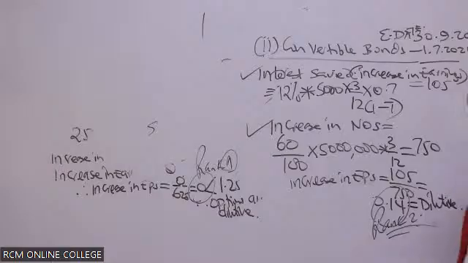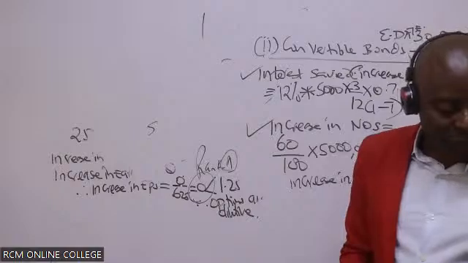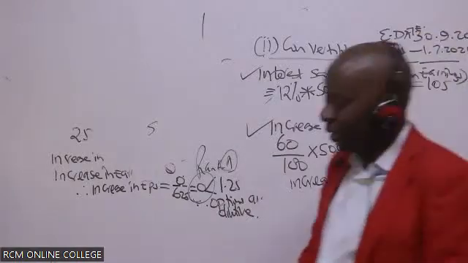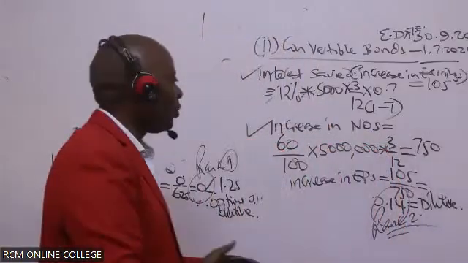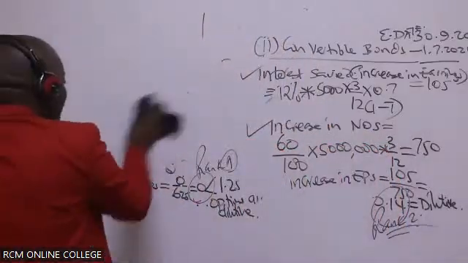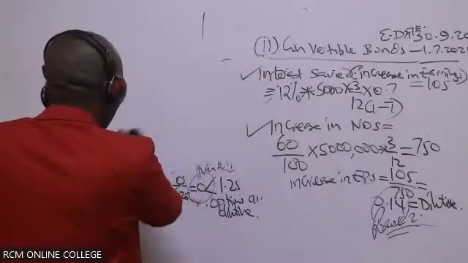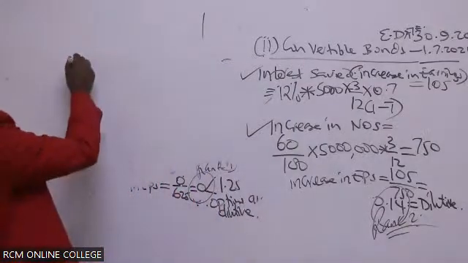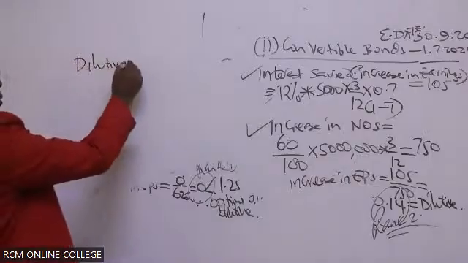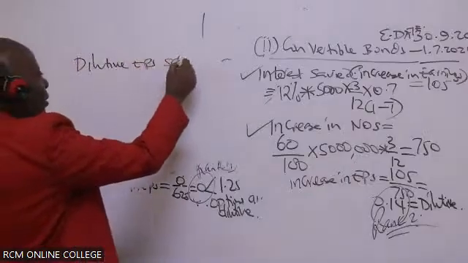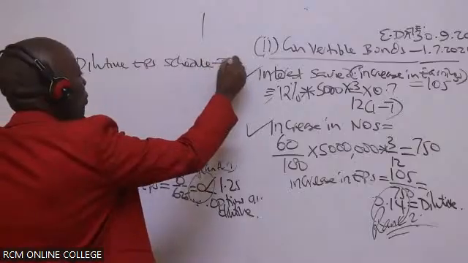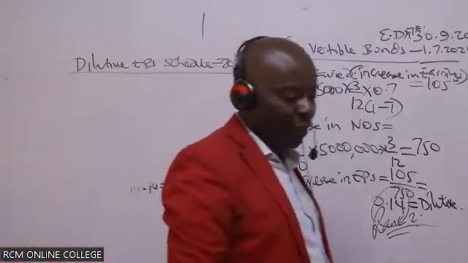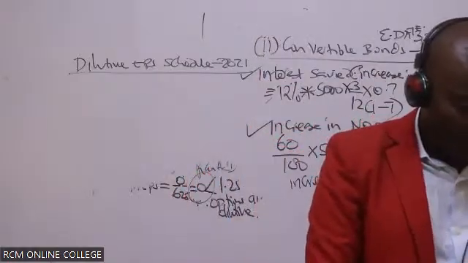So lastly, ladies and gentlemen, you need to come and give us the dilutive EPS schedule for 2021.